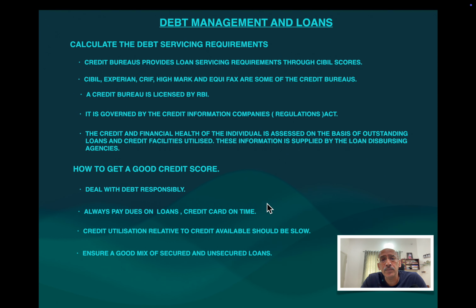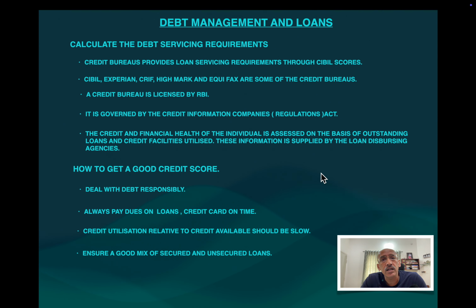Now, there is one important thing people miss out: you should be very careful while taking loans, that is, secured loans and unsecured loans. You should strike a balance between a secured loan and an unsecured loan. Secured loan means you have to give collateral. Suppose you have a housing loan, so your house will be mortgaged, then only the bank will give you the loan.